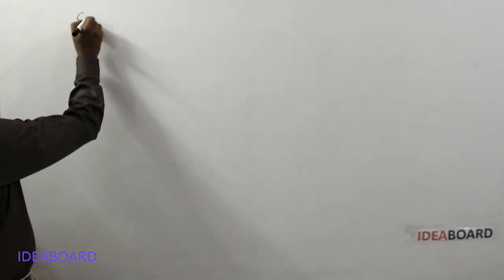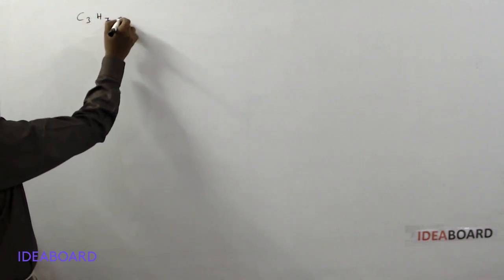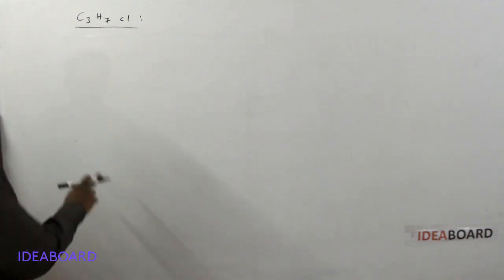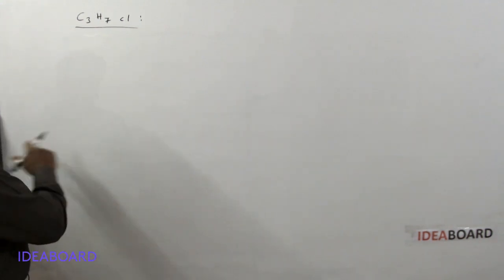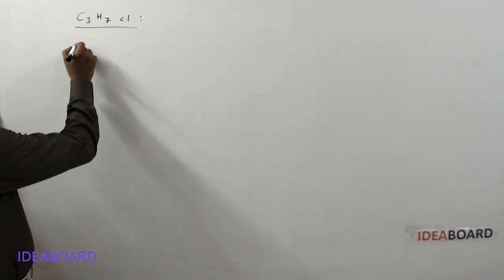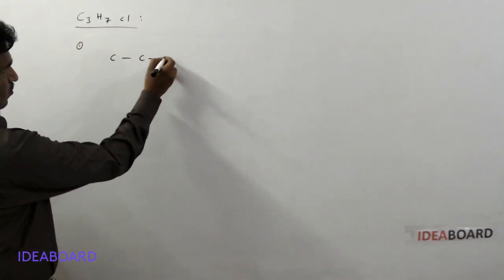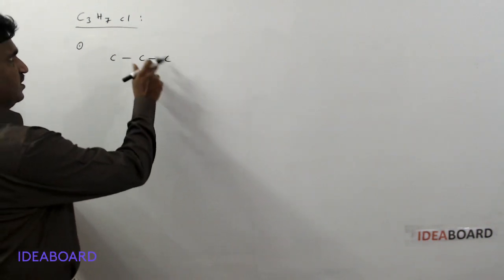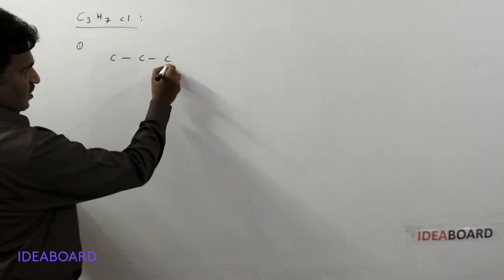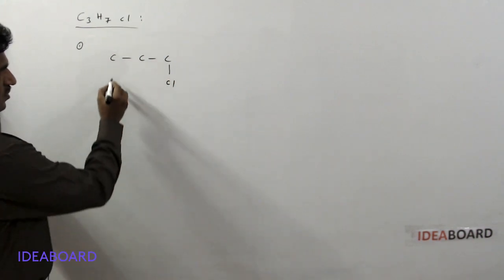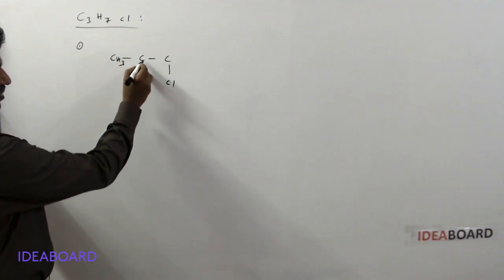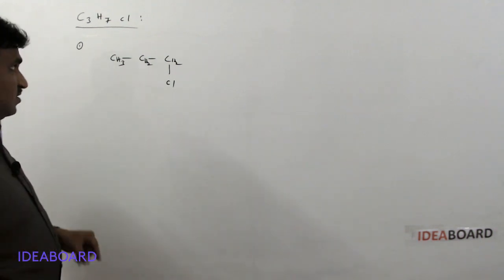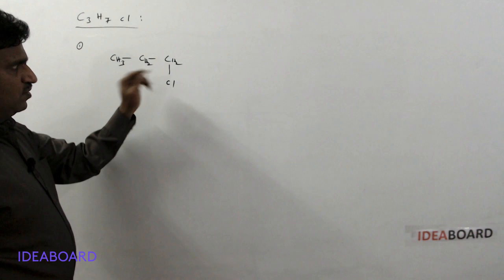Suppose I am taking a molecule of C3H7Cl. What type of isomerism is shown by this molecule? First we will write the different possibilities. A 3 carbon atom chain is present, having one chlorine atom also. Here it is having a chlorine atom. If you write the hydrogens, here 3 hydrogens, here 2 hydrogens, here 2 hydrogens we can fill. So this is C3H7Cl, 1-chloropropane.